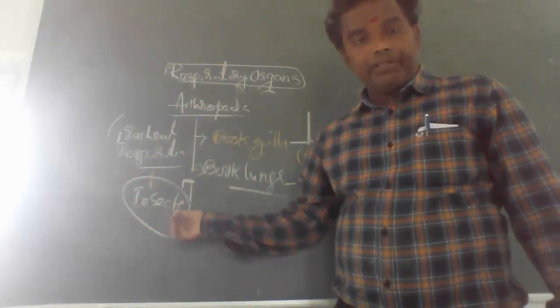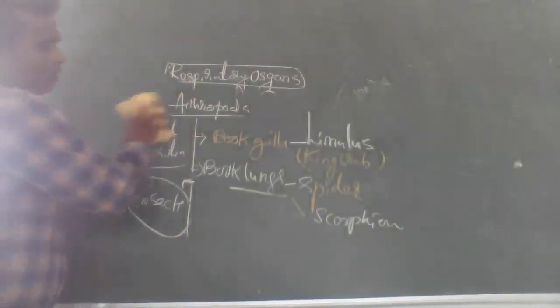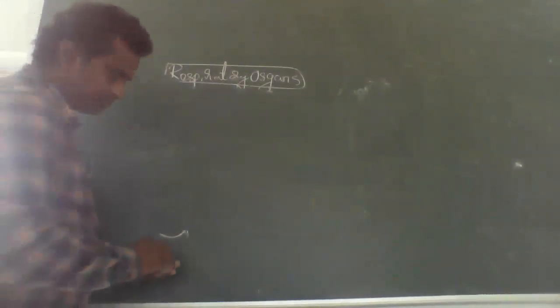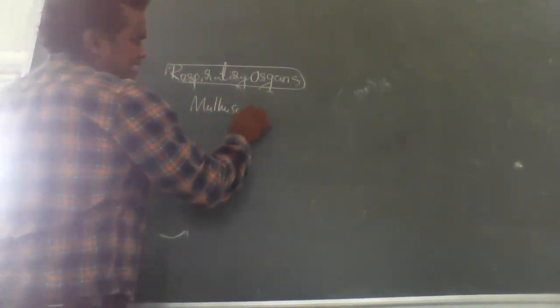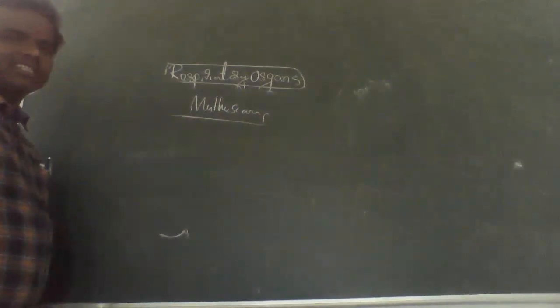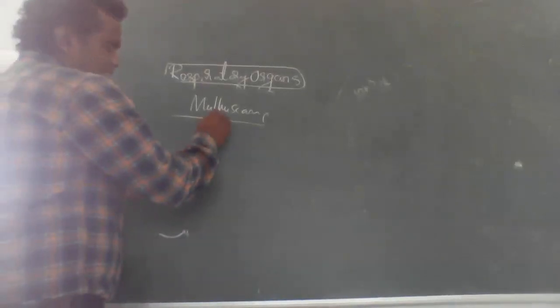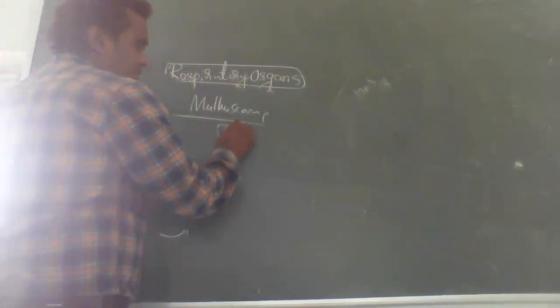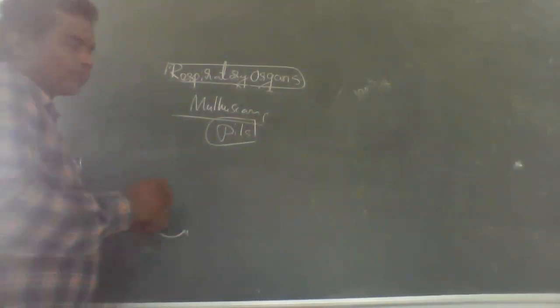Very important. So these are the arthropods. Now, coming to the next one, Mollusca. What is important about molluscans? Example, Pila. In molluscans, what are the respiratory organs?